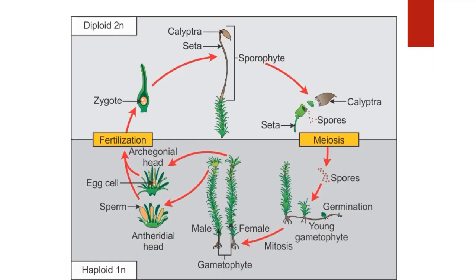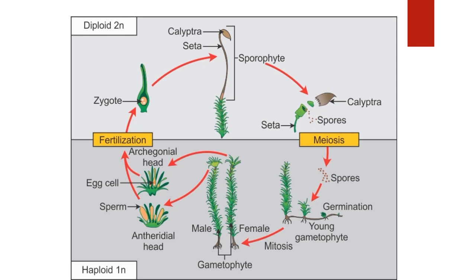So let us see the life cycle of these bryophytes once again. Let us start from those gametophytes that are present below. Now you see there are the male and the female gametophytes, consisting of an archegonial head and an antheridial head. So they produce the antherozoids and the egg, and they undergo fertilization. The fertilization produces a zygote. The zygote develops into the sporophyte, consisting of the foot, seta and capsule, and then the capsule disperses the spores. The spores on germination again produce the young gametophyte.